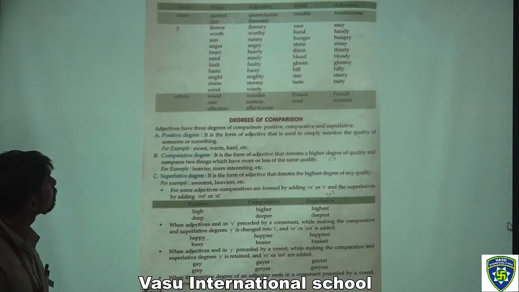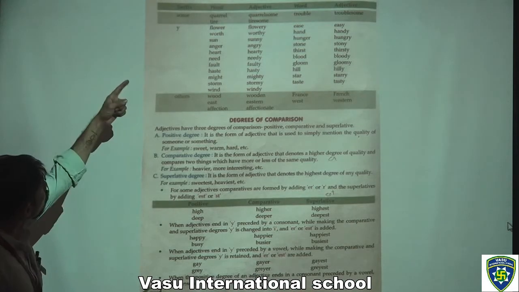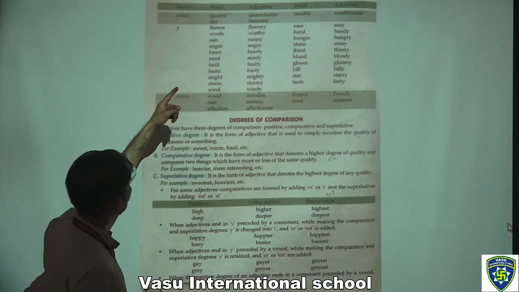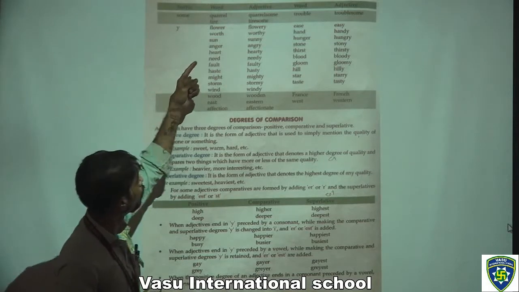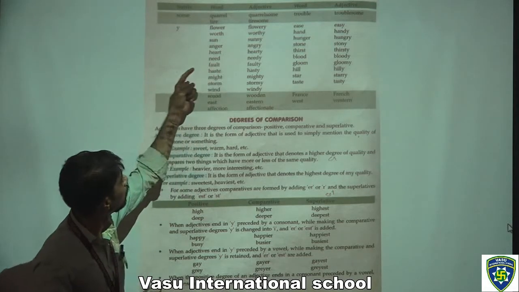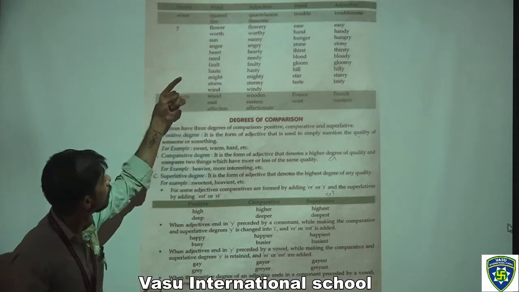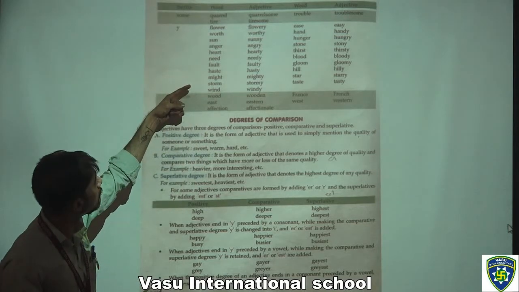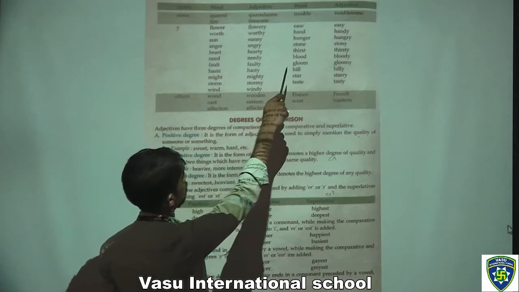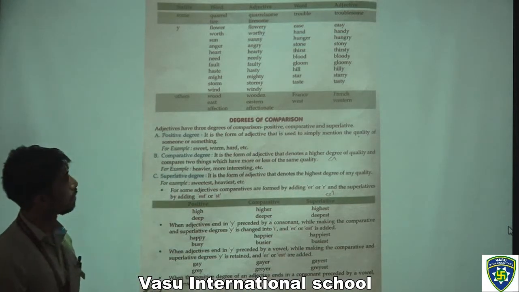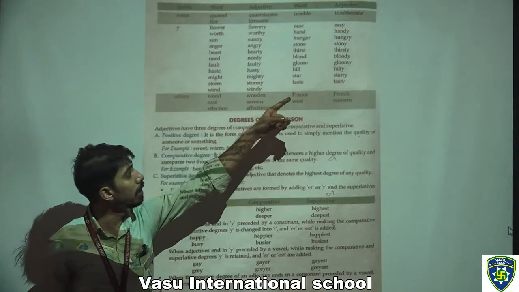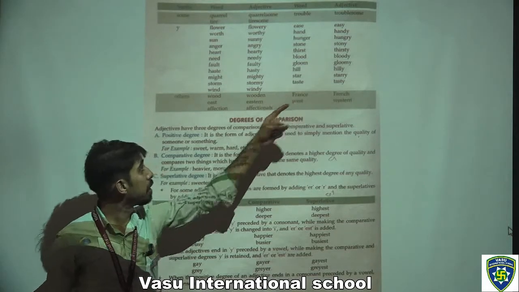Moving to the next page. And the last suffix is y. The words are: flower, flowery; worth, worthy; sun, sunny; heart, hearty; need, needy; haste, hasty; might, mighty; storm, stormy; hand, handy; thirst, thirsty; blood, bloody; hill, hilly; taste, tasty.